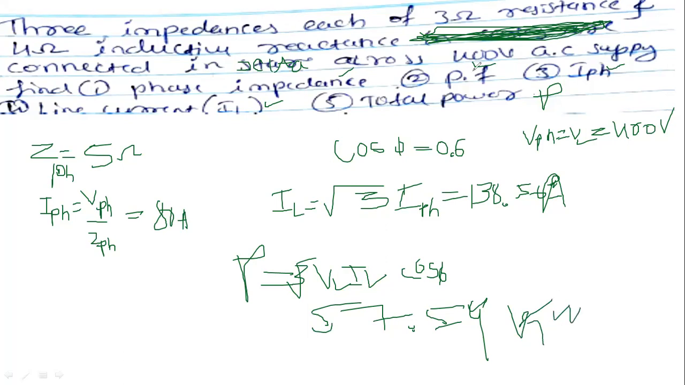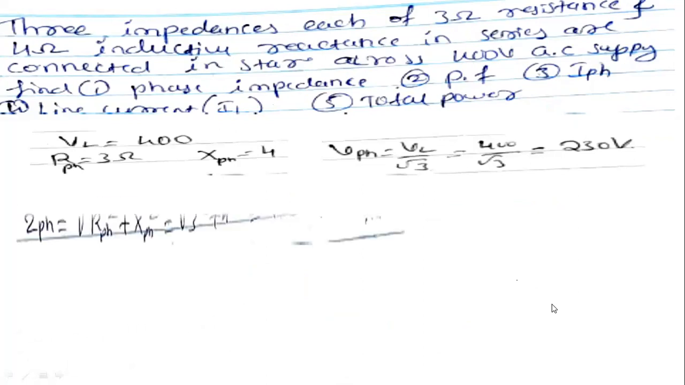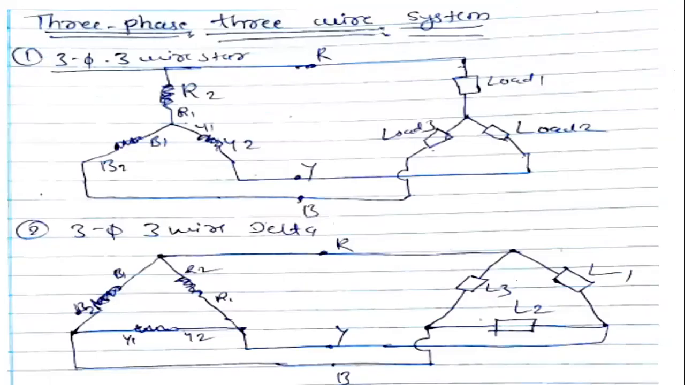So the first problem also you can calculate by using the same data for the delta connection. So these are the formulas. Easy to calculate, right? Yes, sir. Okay. So these are the problems we have calculated.